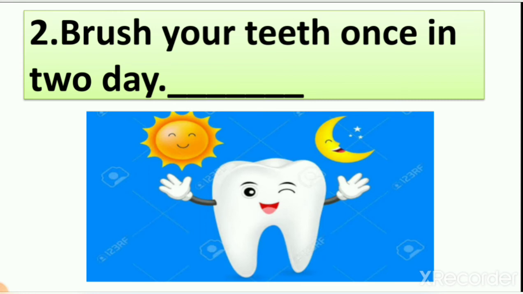It is a wrong statement. Why? Because we have to brush our teeth 2 times in 1 day. So what do we write here? We write here false. So here you can see the picture of teeth. It means we have to brush our teeth. Sun means in the morning and moon means at night, right? Before sleep. So we have to brush our teeth 2 times in 1 day. So here the sentence is wrong. So that's why we write here false.